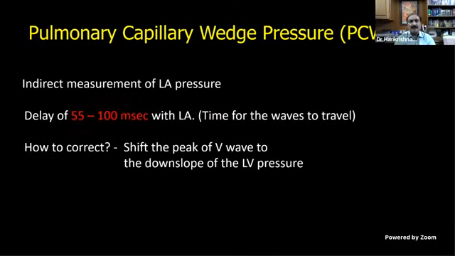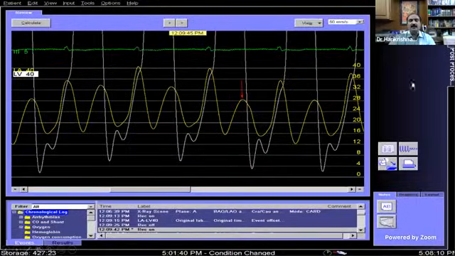So you can correct that by shifting the peak of the V wave to the downslope of the LV pressure. This is how you adjust. In most of the new cath lab systems, you can drag the waves, one wave over the other. So what you do is from the red arrow, you move it where the peak of the V wave cuts the descending limb of the LV trace.